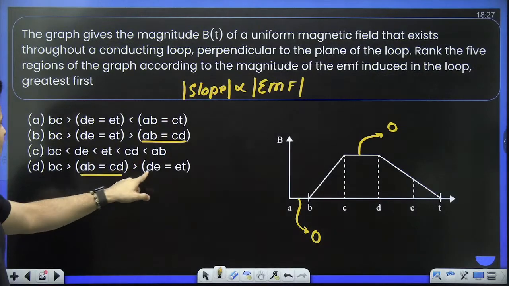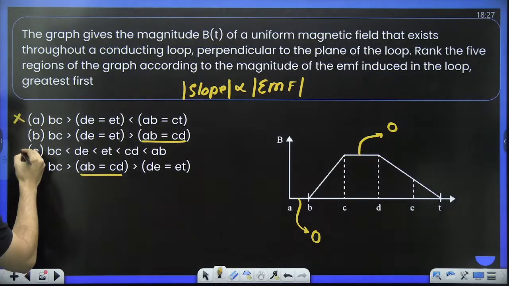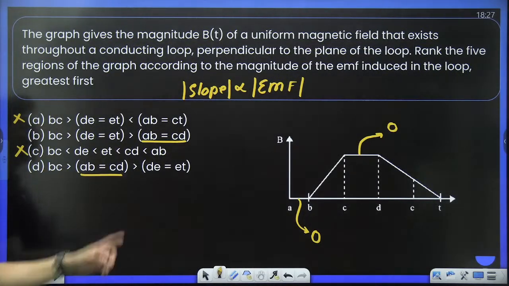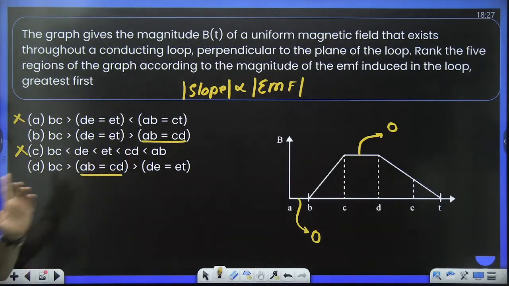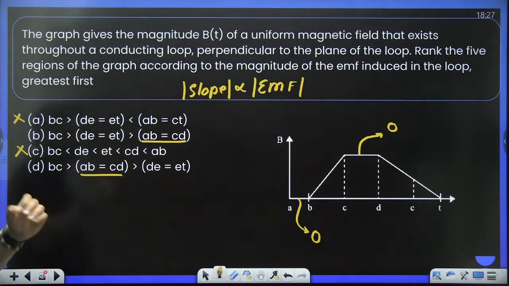So I think option A got eliminated and option C also got eliminated. Do you see that? Both these options got eliminated. Okay. Now let's see.